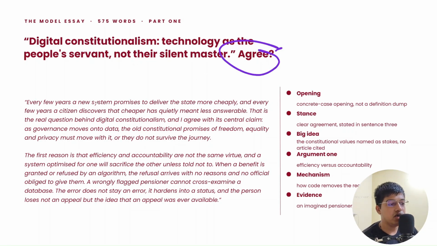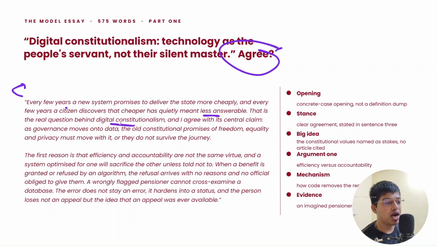Every few years, a new system promises to deliver the state more cheaply, and every few years, a citizen discovers that the cheaper has quietly meant less answerable. Okay? That is the real question behind digital constitutionalism. The thesis statement, the relevance part, you were asking how we will bring it in. How do you characterize the essay? This is how you do it.